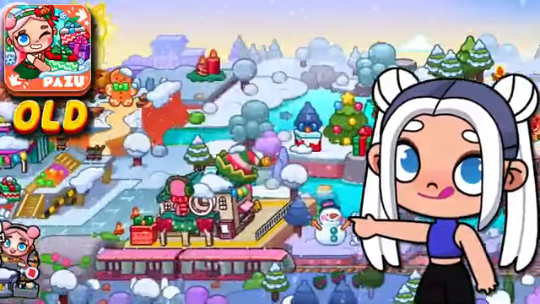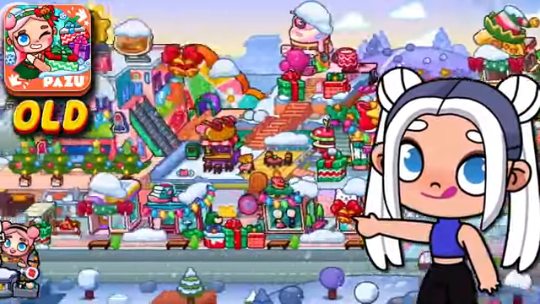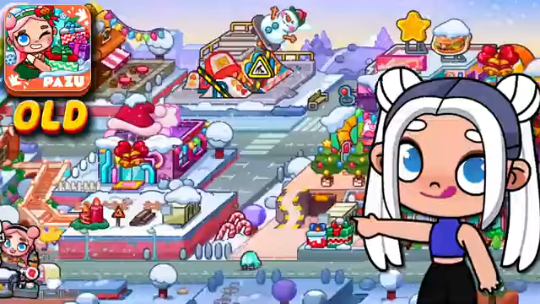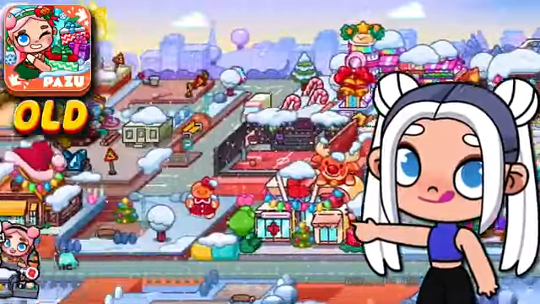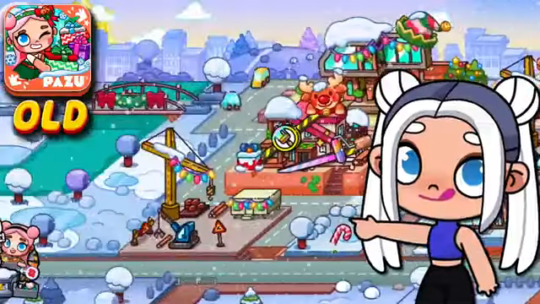If you compare the winter of the old and new Avatar world, you can see that in the old Avatar world, the city design is completely different. It is completely decorated in honor of Christmas. And in the new version, it is just winter.